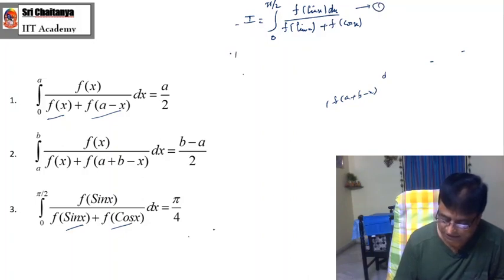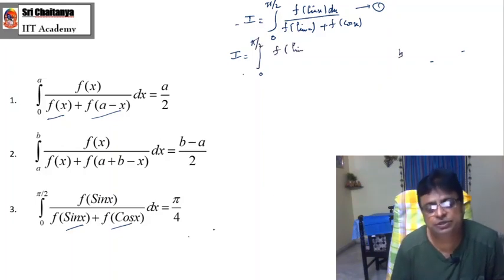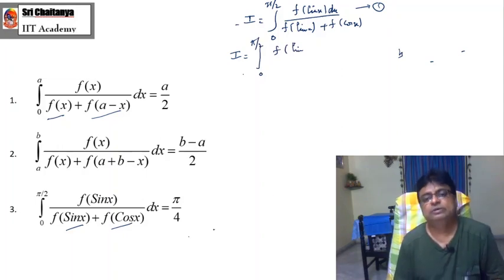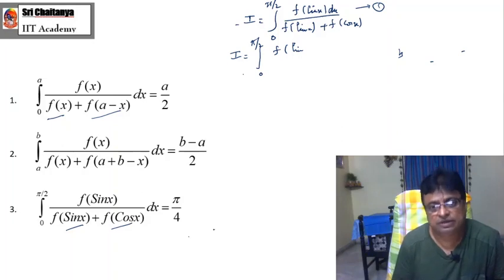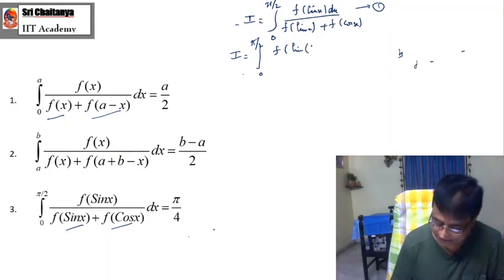Now you consider again I, 0 to pi by 2. I am applying my beautiful property, integration 0 to a f of a minus x equals integration 0 to a f of x dx. The same property here I am applying.